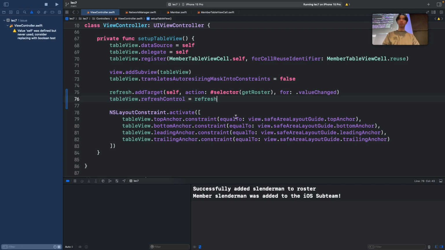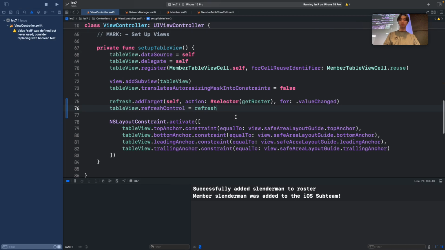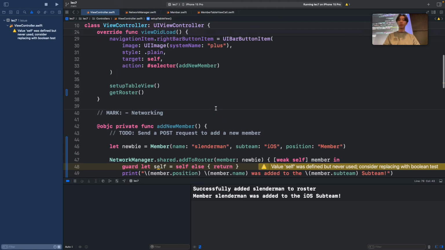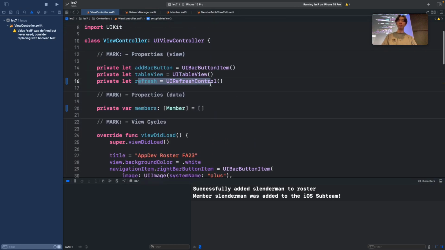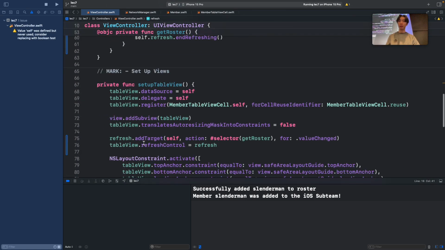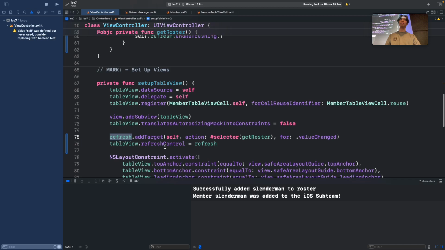So, but where do we define refresh? Because I thought it was within the scope of fetchRoster. Well, the refresh control is actually created here. It's a property inside of this class. And then what I did was, it's still some kind of view, and this table view takes in a UIRefreshControl with this refresh control property. And then I basically just configured that refresh control right here. Does that make sense?